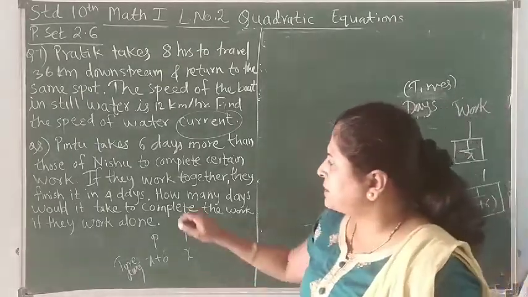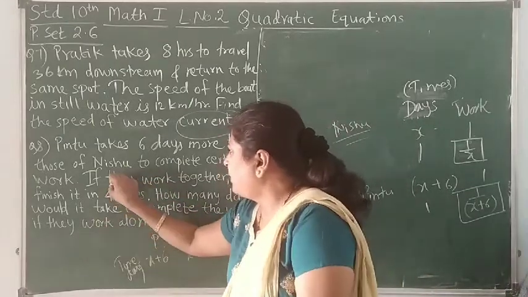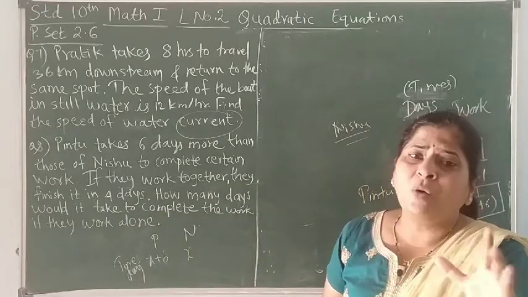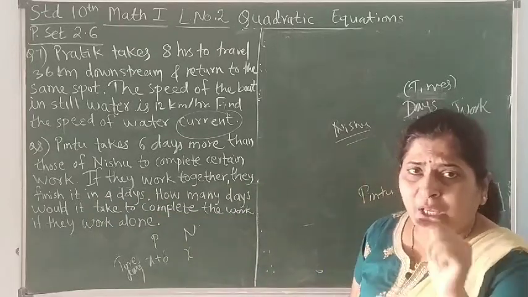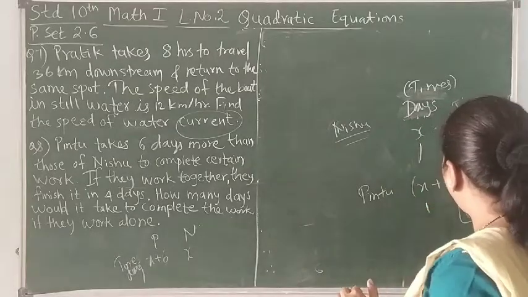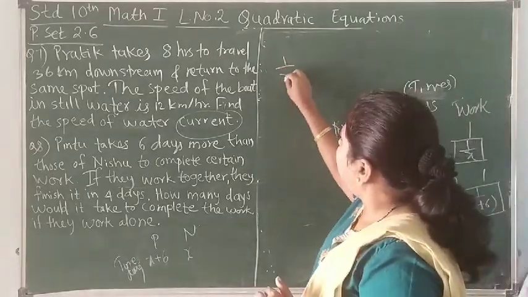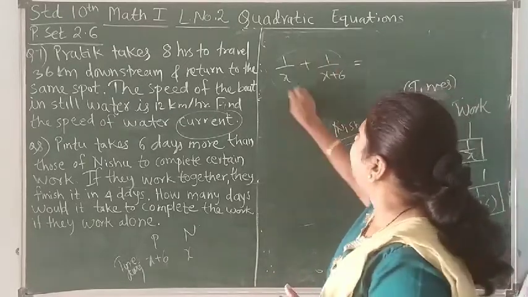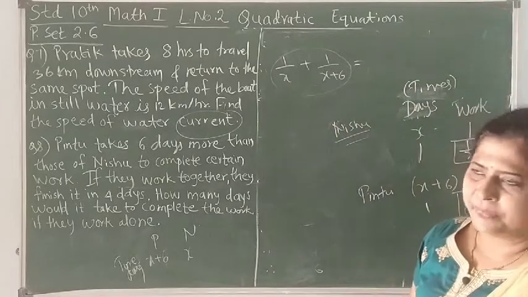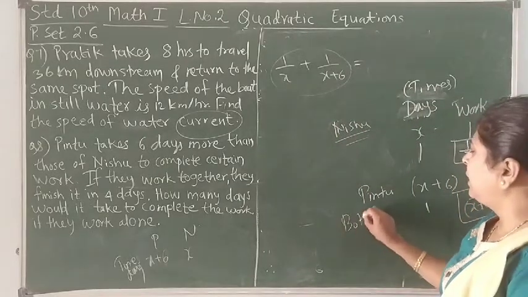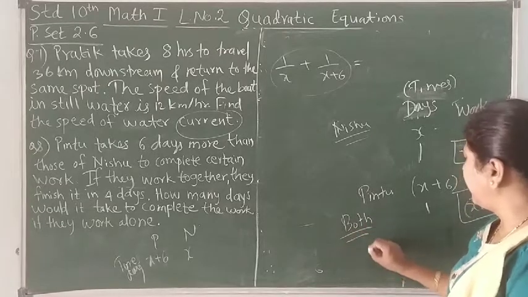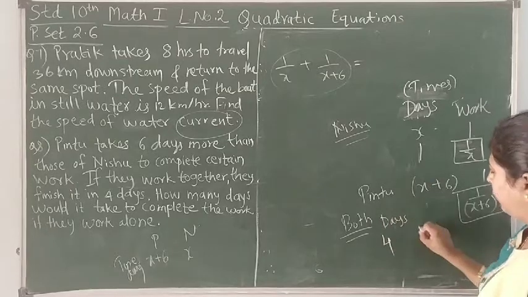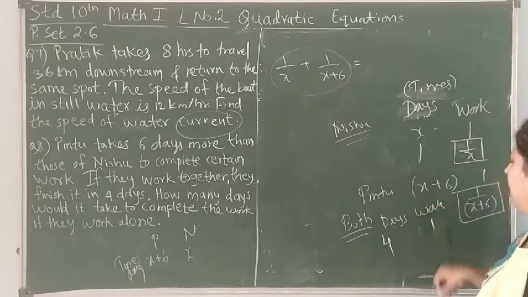Now why are we doing this? Because we know that if they work together, they can finish it in 4 days. So how much work will they do every day together? We have to add these: 1 upon x plus 1 upon x plus 6. This is the work done by both in 1 day. And when they are working together, they take 4 days to complete one work. Work is 1, they are taking 4 days.